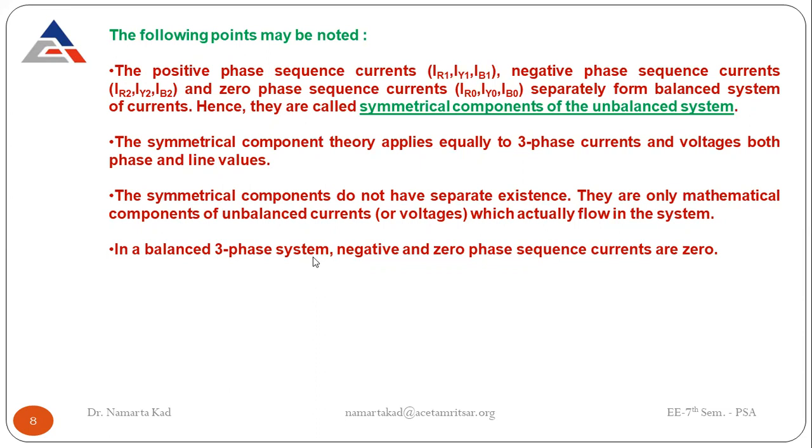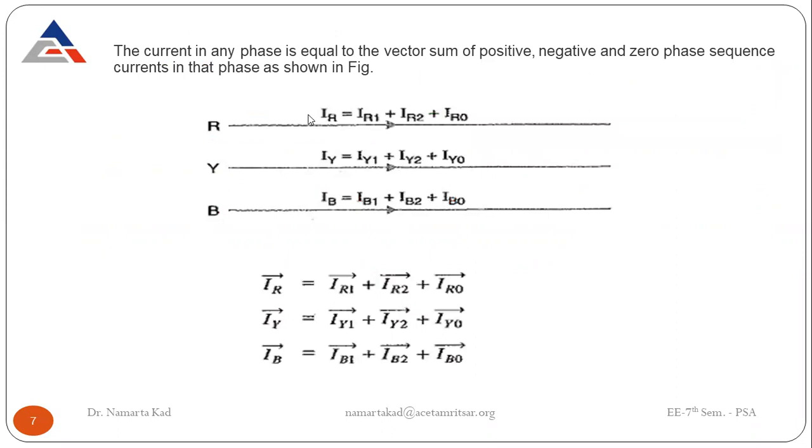In a balanced three-phase system, the negative and zero phase sequence currents are zero. That means if our system is balanced, if there is no fault in the system, then in that particular system only the positive sequence components are there. That means the net current flowing in any phase is equal to the positive sequence component only.